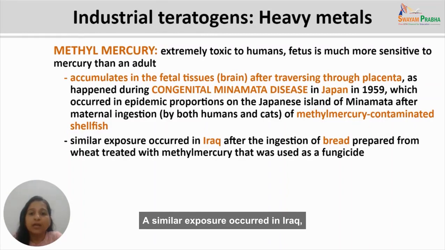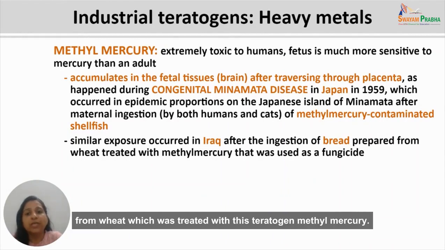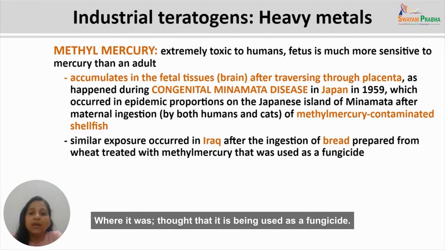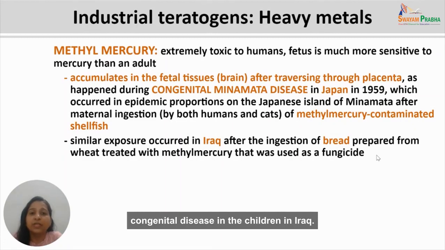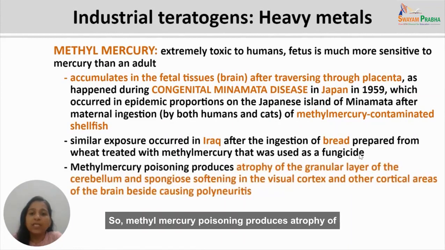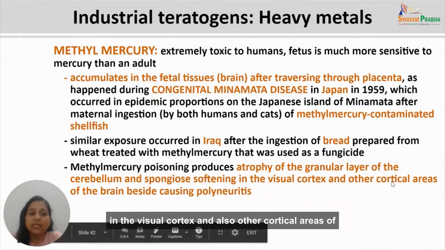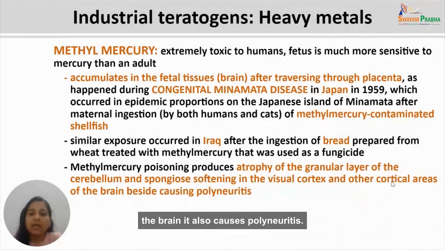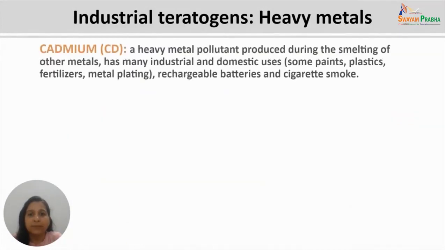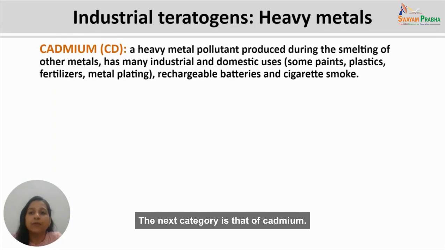A similar exposure occurred in Iraq, where bread was prepared from wheat which was treated with this teratogen methyl mercury, thought to be used as a fungicide. So it also caused epidemic proportions of congenital disease among the children in Iraq. So methyl mercury poisoning produces atrophy of the granular layer of the cerebellum and spongiose softening in the visual cortex and also other cortical areas of the brain. It also causes polyneuritis.